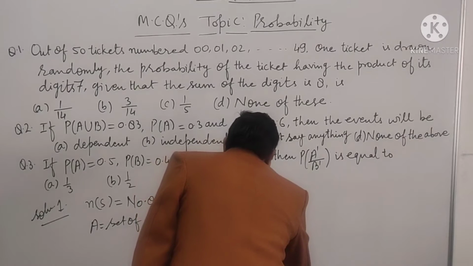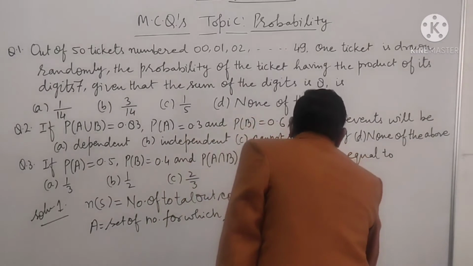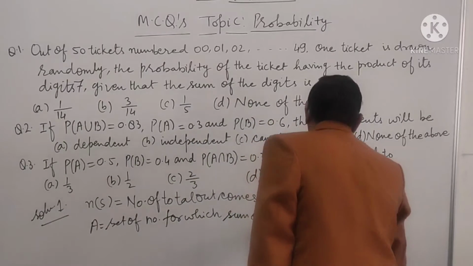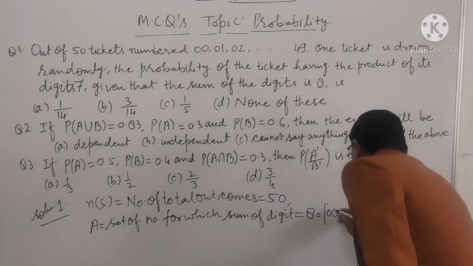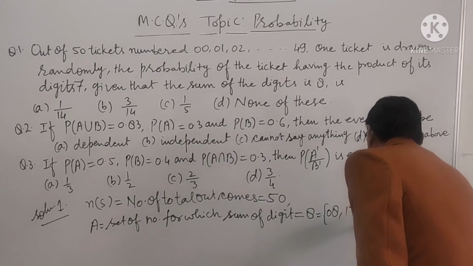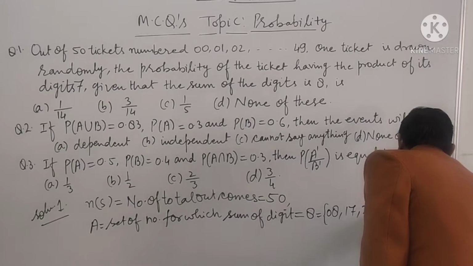Sum of digits equal to 8, that is 08, 17, 26, 35, 44.